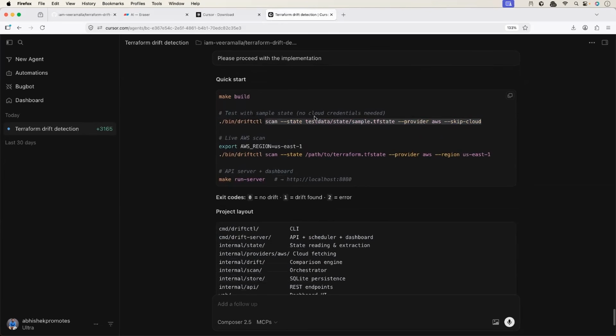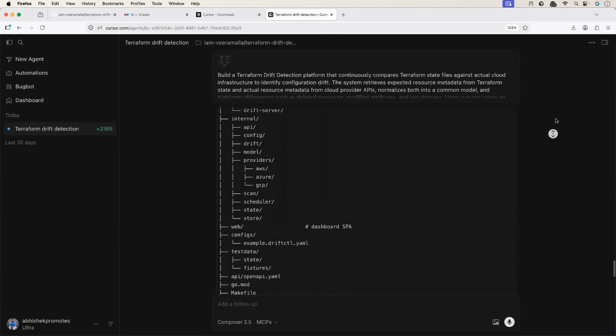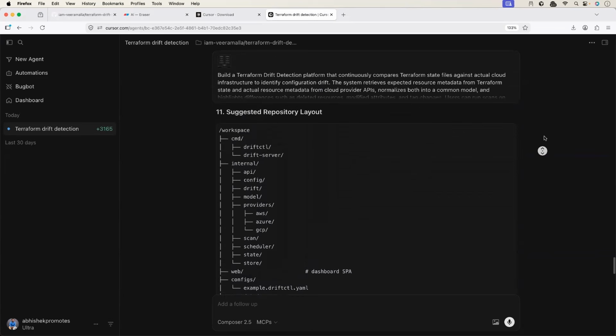This is just a dry run. And then we have a live AWS scan. We just have to export the AWS region where we have the actual infrastructure. And then we have to run this command so that it provides information on the drift. Now you might say, but Abhishek, where is the code base? Okay, the Cursor agent created all the files for us, this entire structure. Where can we find the code base?